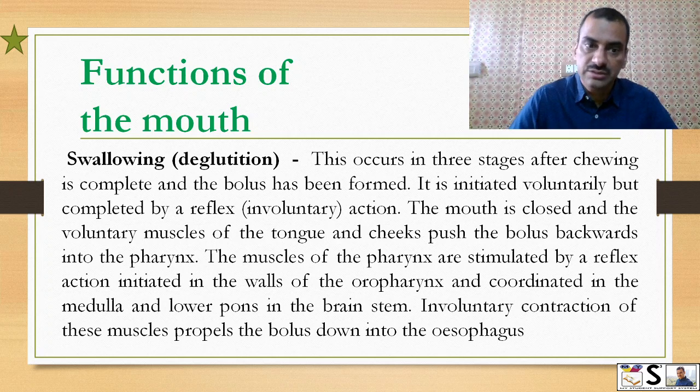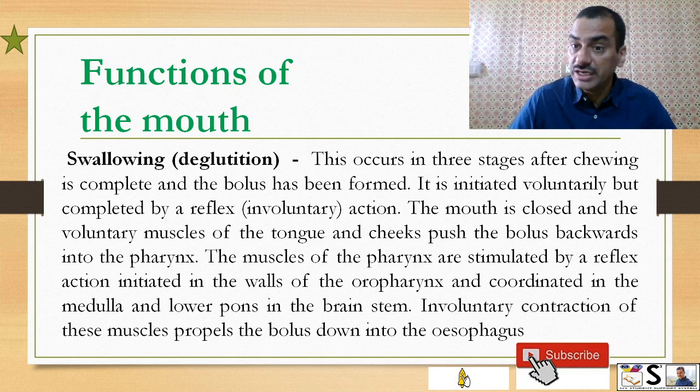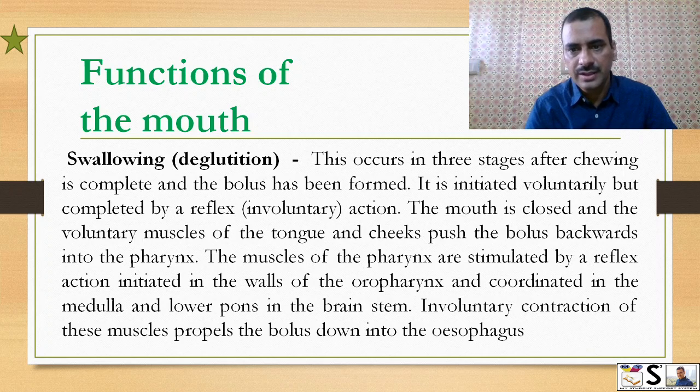Then another function is swallowing or deglutition. This occurs in three stages, after chewing is complete and the bolus is formed. It is initiated voluntarily but completed by involuntary action. The mouth is closed during this process and voluntary muscles of the tongue and cheek push the bolus backwards into the pharynx.